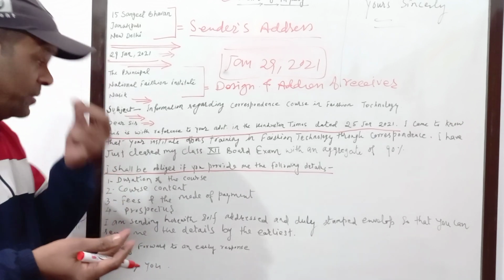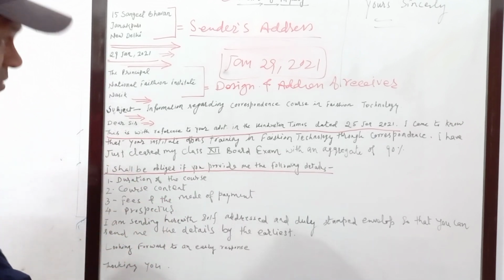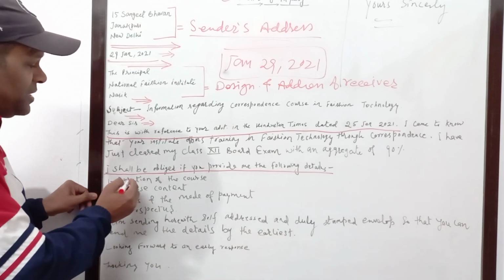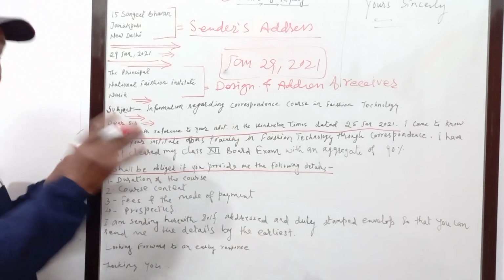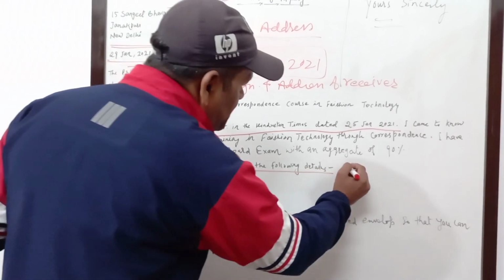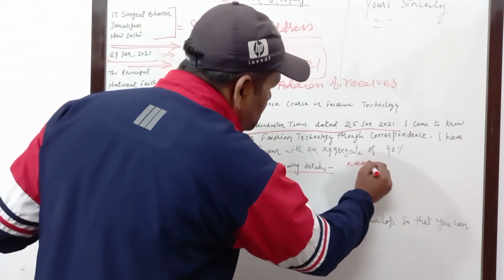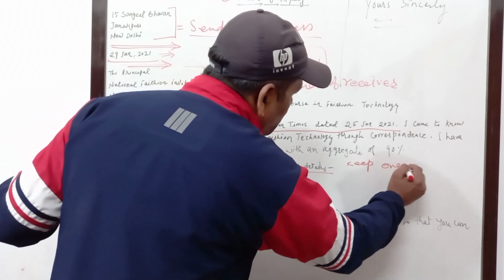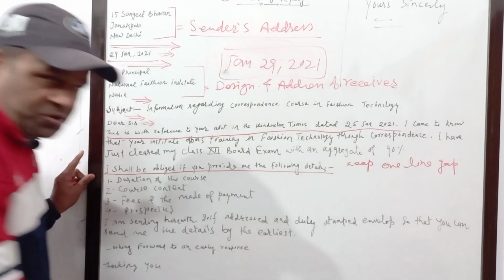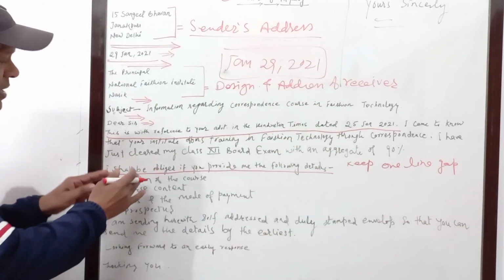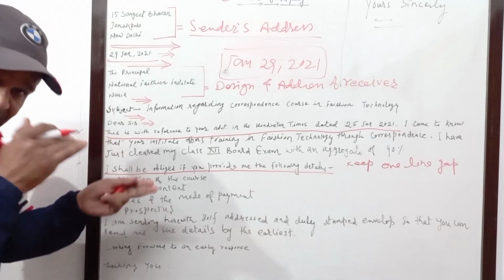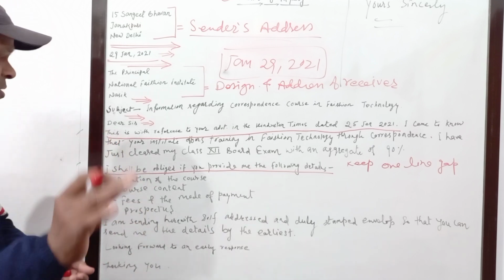Of course you are actually preparing for the correspondence course, so the certain points that you have to remember. One is the duration of the course. Okay, one thing I forgot to tell, while you are changing the para, please keep one line gap, without any indentation. We cannot write from here, okay, we have to just keep everything to the left hand side, and for that separation of the paragraph you can just keep one line gap.